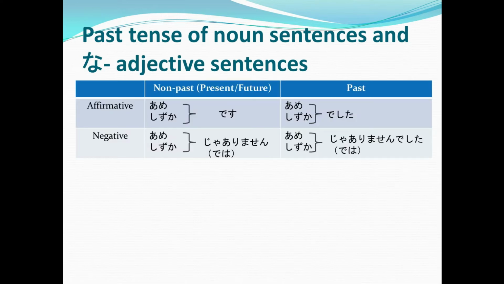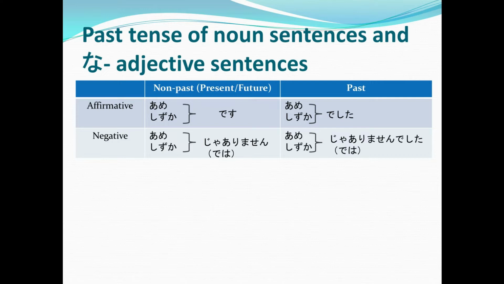For the non-past, or present-future affirmative, we have ame desu or shizuka desu. You just have to add desu at the end of the sentence. While for the past affirmative, you just have to add deshita at the end of the sentence instead of desu because it is already in the past.